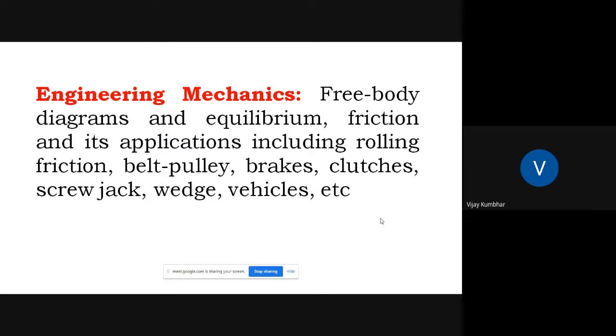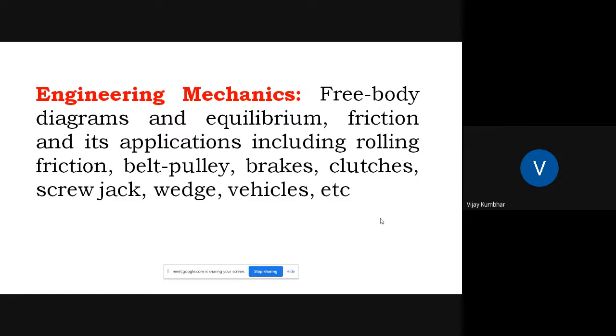That is free body diagram and equilibrium, friction and its applications including rolling friction, belt pulley, brakes and clutches, screw jacks, wedge, vehicles, etc. Basically, it is a very vast topic to cover the entire curriculum in the provided 1 hour, 1.5 hour. It is quite impossible to cover all these things. But I'm going to just brush up the things.